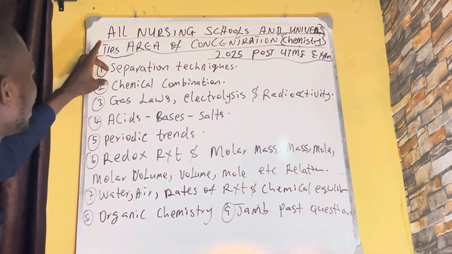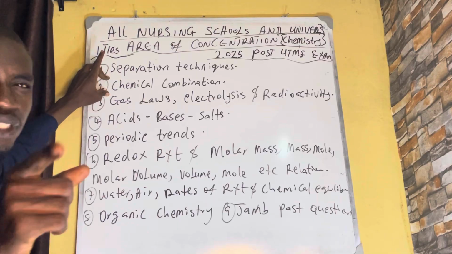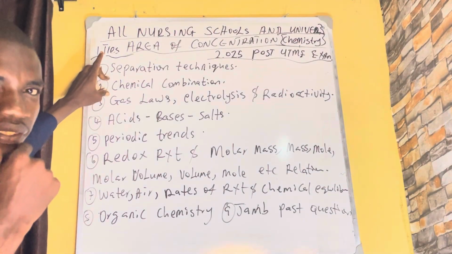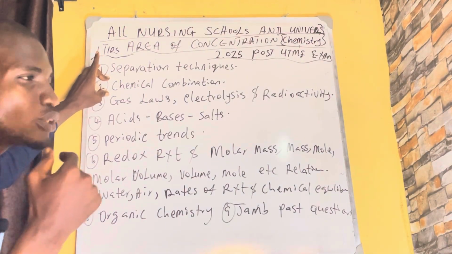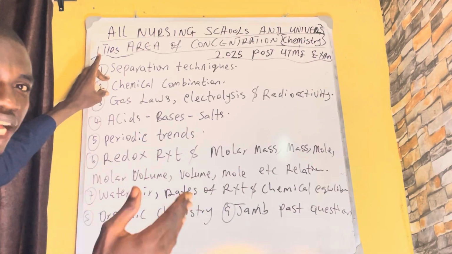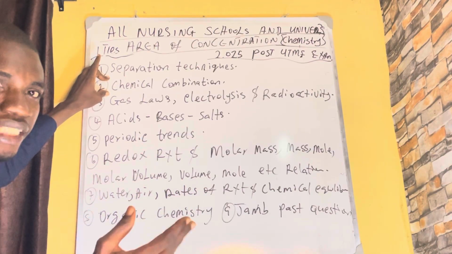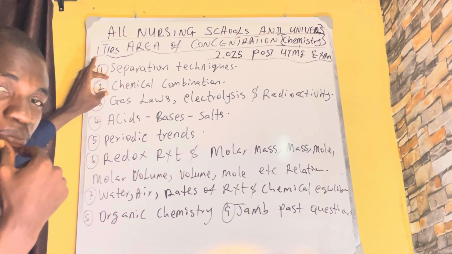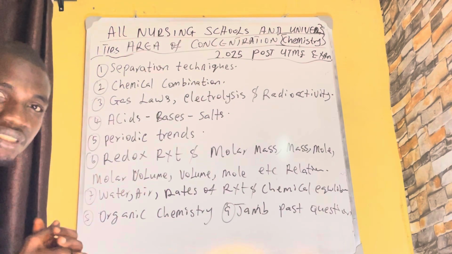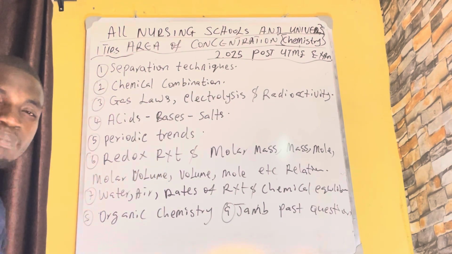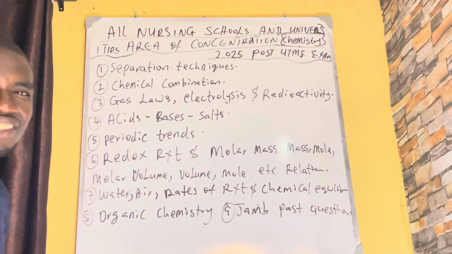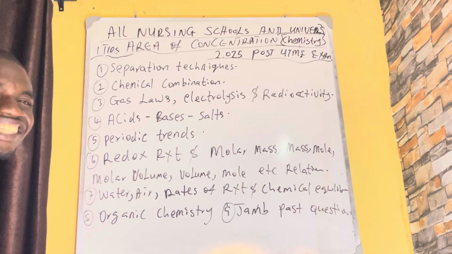So look at the board. Chemical combination is number 2. Very important. Know those chemical bonds. They will ask you a question. Sodium chloride is an example of ionic bonding, a bond between a metal and a non-metal. Hydrogen in water is an example of hydrogen bonding. Know them. All of this is already on my YouTube channel.